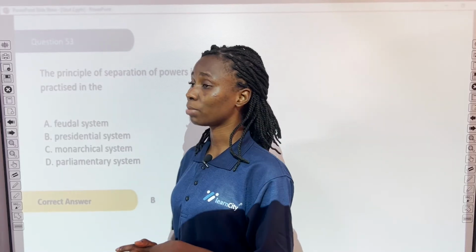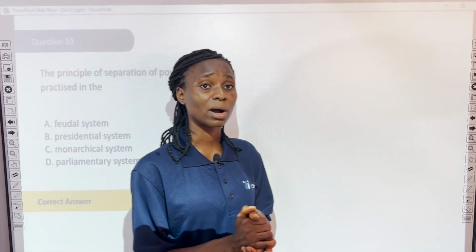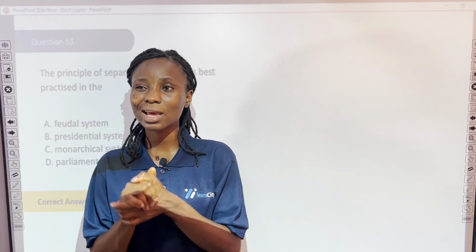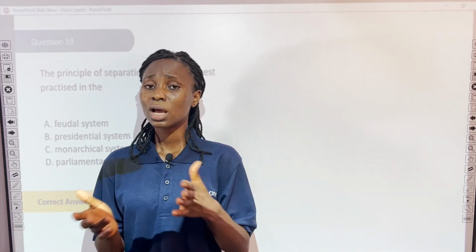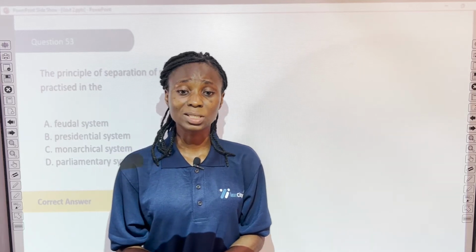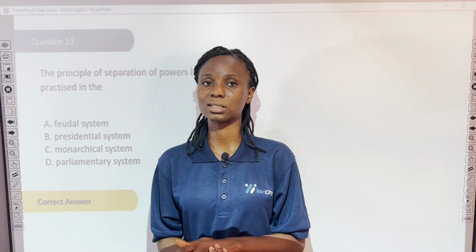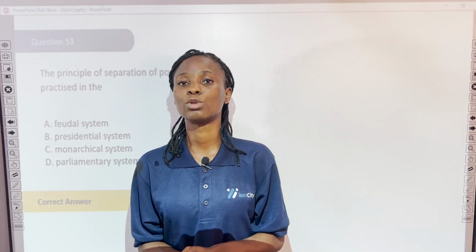Now this takes us back to separation of power. Remember I said separation of power is the division of power among the three organs of government to ensure checks and balances of power among the three arms of government. In a presidential system of government, there is the existence of checks and balances. And this is made possible through the rule of law.